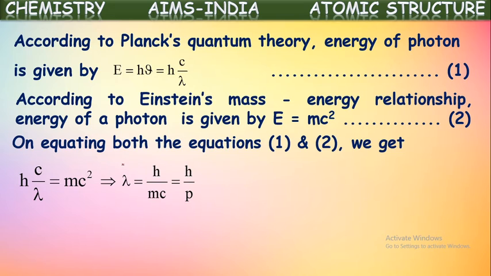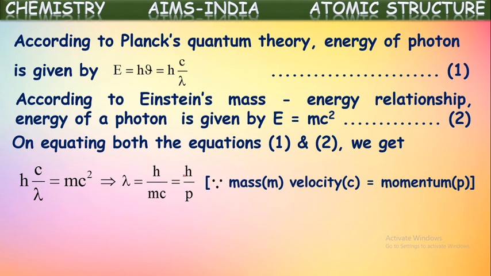So it becomes lambda is equal to h by mc, or lambda is equal to h by p, because mass into velocity is equal to momentum. We know the product of mass and velocity is momentum. So in the place of mc, we can write momentum p. This is called De-Broglie's wavelength equation.